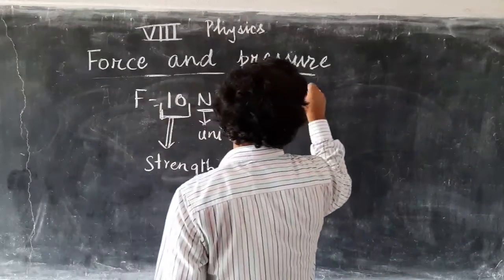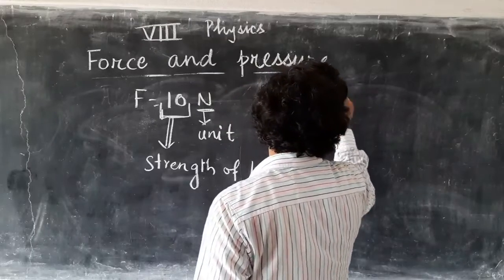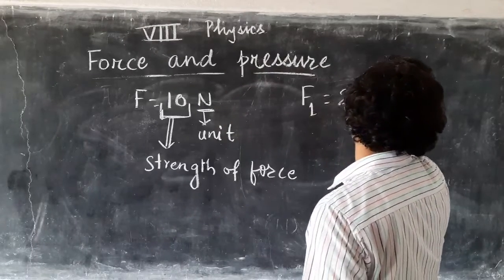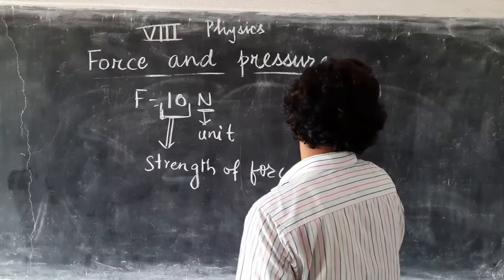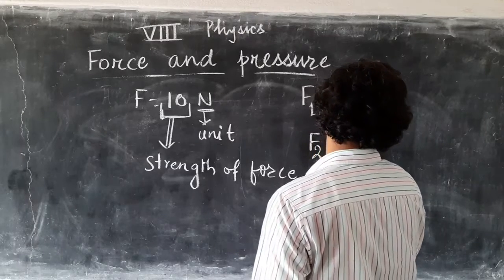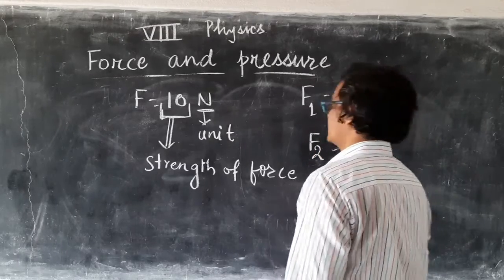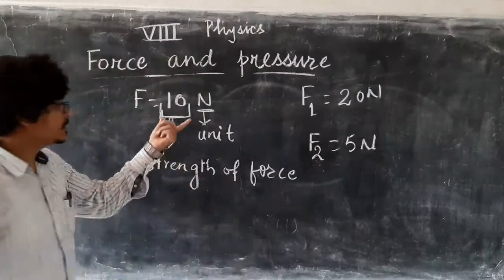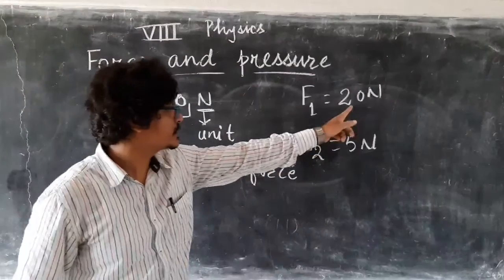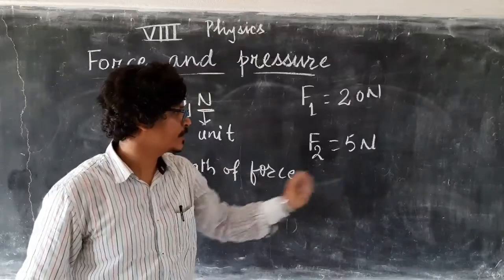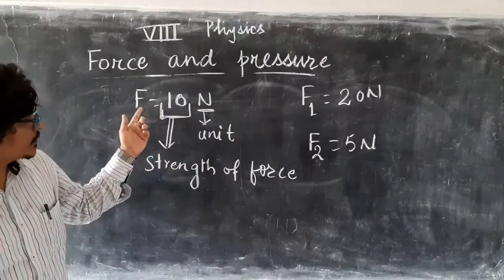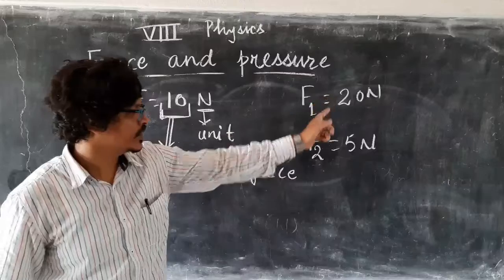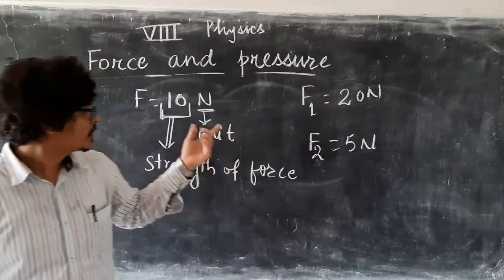Let us take two more forces here. F1 is equal to 20 Newton, and F2 is equal to 5 Newton. So here 10 is the strength of force, here 20 is the strength of force, and 5 is the strength of force.